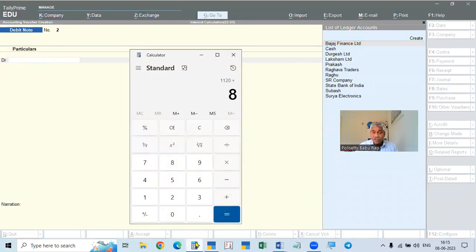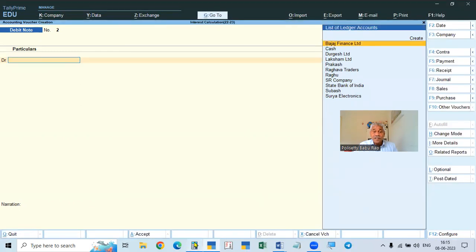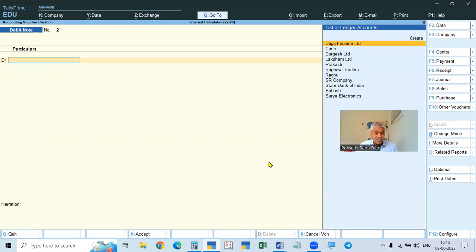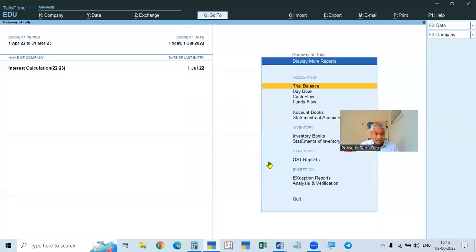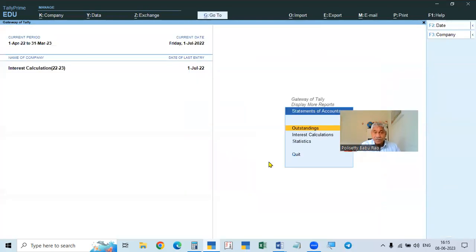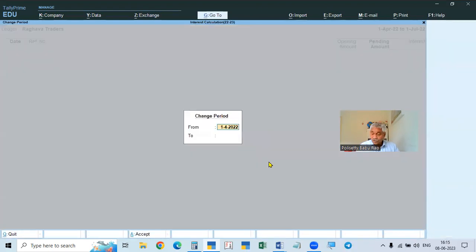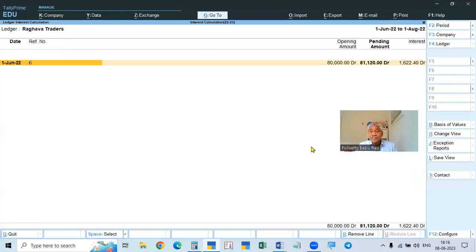1,120 plus 80,000 is the principal. So for next month, the principal will include the interest also, 81,120. Next month, you see this: display, statement of account, interest, ledger. Go to this one. From 1st July we can do the same thing. 1st June to 1st July completed. 1st August.